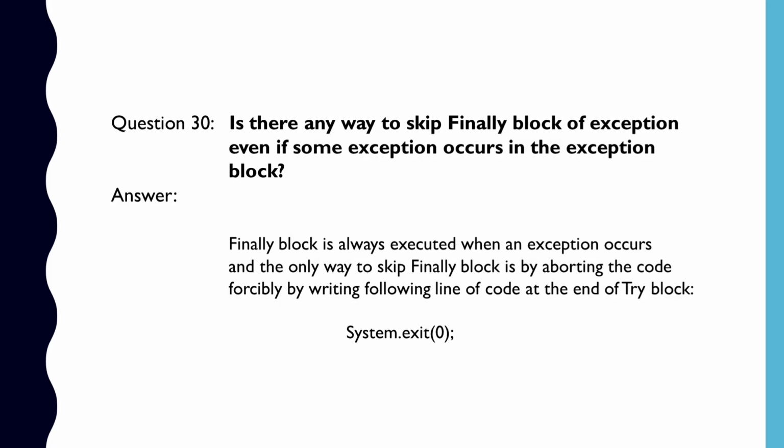Question number 30. Is there any way to skip the finally block of an exception even if some exception occurs in the try block? The finally block is always executed when an exception occurs, and the only way to skip the finally block is by aborting the code forcibly by writing the following line of code at the end of the try block, that is System.exit(0).